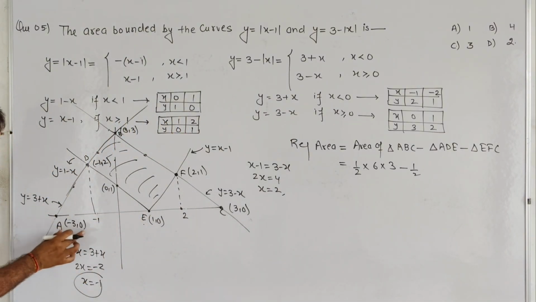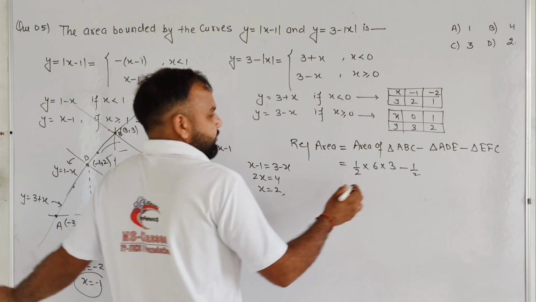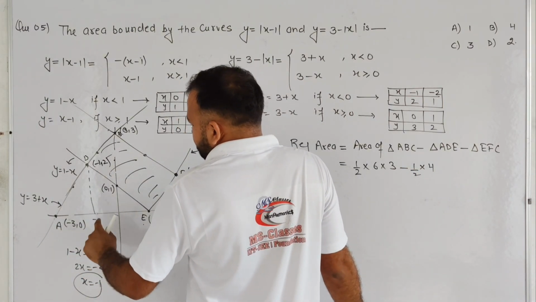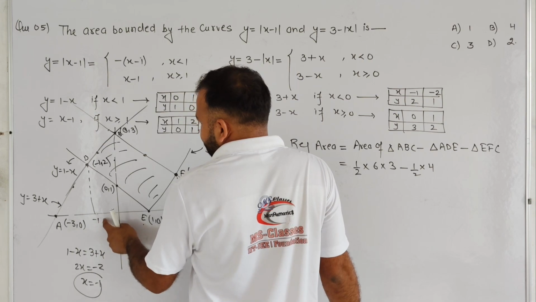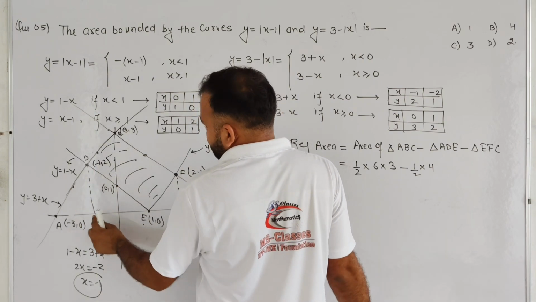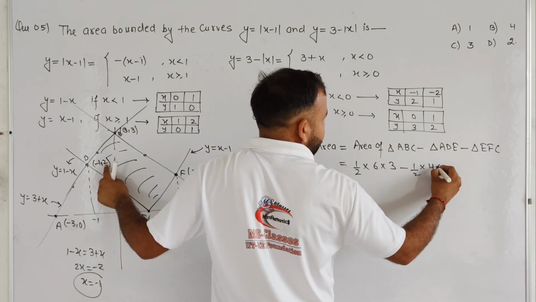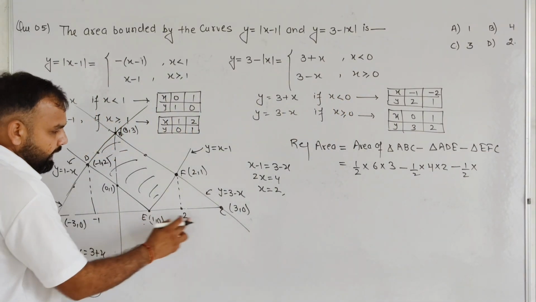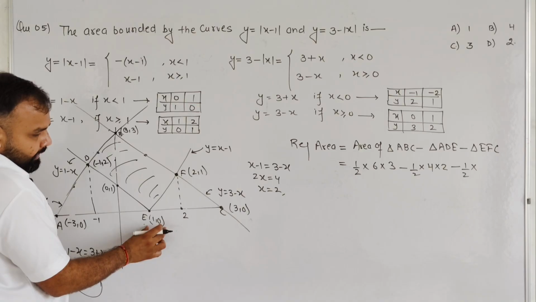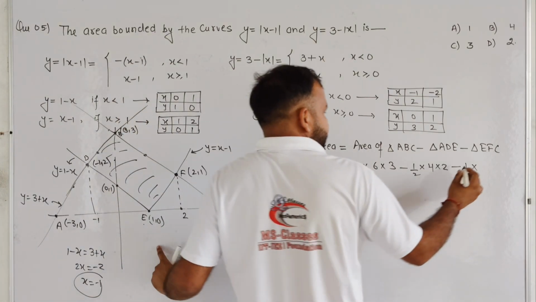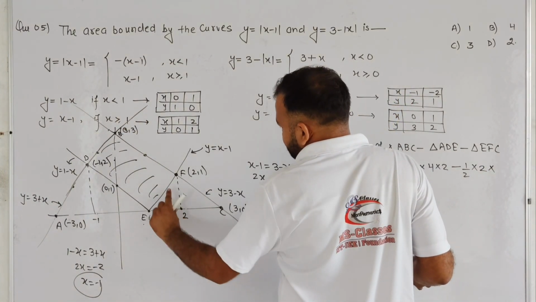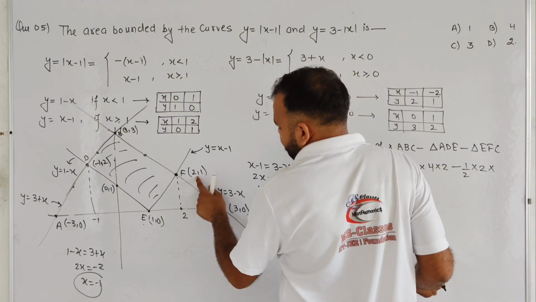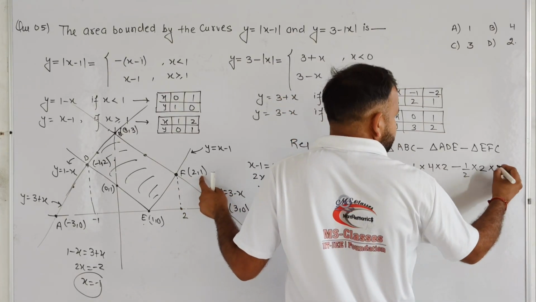So the distance from this point to this point is basically 4, you can see, minus 3 to 1, and the perpendicular distance is basically from this point to this point. You can see that the coordinate of y is 2 over here, minus 1 by 2. EFC: the distance between E and C is basically 2, and the perpendicular distance from this point to this point, you can see, student, this is the point 2 comma 1. So basically the distance is 1.